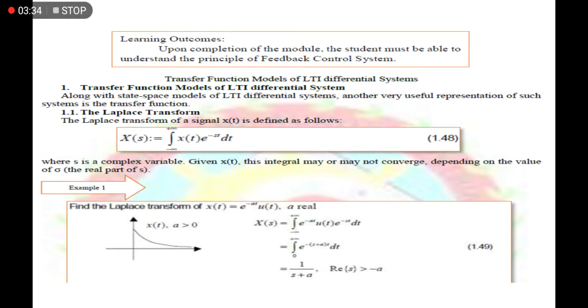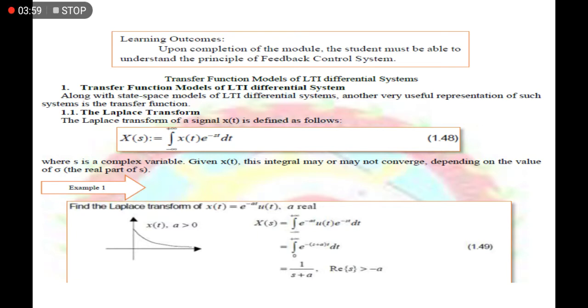In example number 1, we have the function x of t equal to e to the power of negative at times u of t. Substitute that function inside the integration, and once we integrate, we get the transform 1 over s plus a.